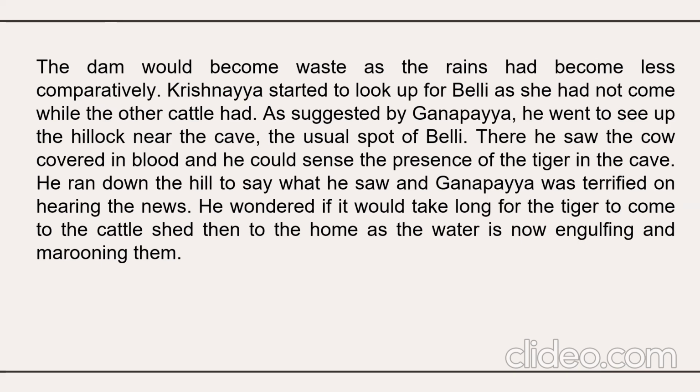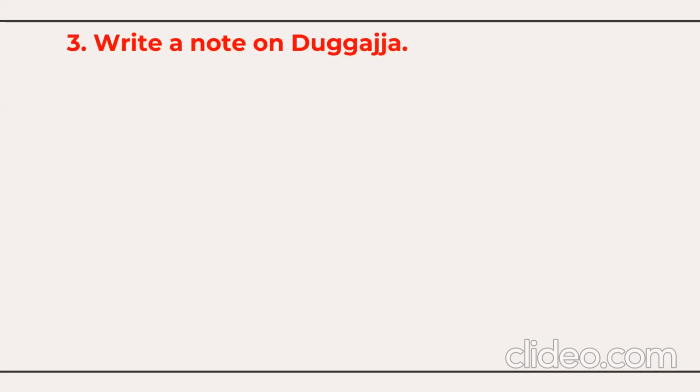He ran down the hill to say what he saw, and Ganpaya was terrified on hearing the news. He wondered if it would take long for the tiger to come to the cattle shed, then to the home, as the water was now engulfing and marooning them. So this is how Beli was killed by the tiger near the cave.